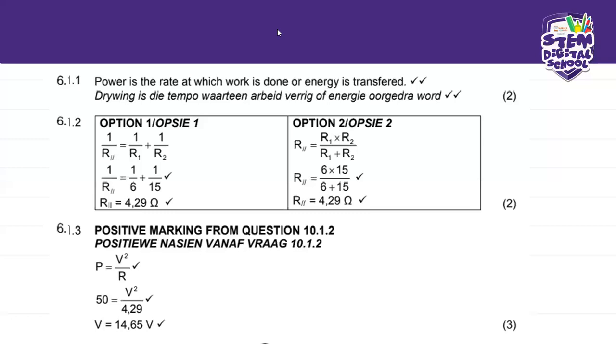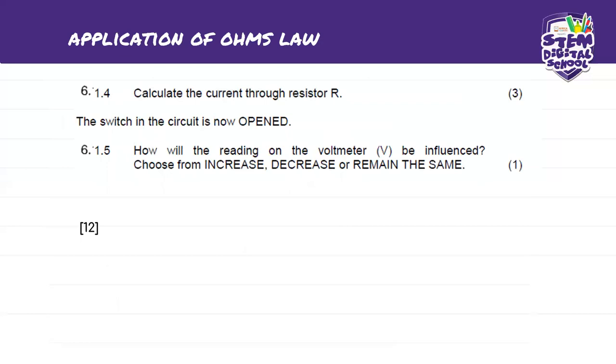Okay. I'm just trying to get to the next page. As you guys know, sometimes you've got a problem with the slides going slow. So now we move to 6.1.4. They say to calculate the current through resistor R.